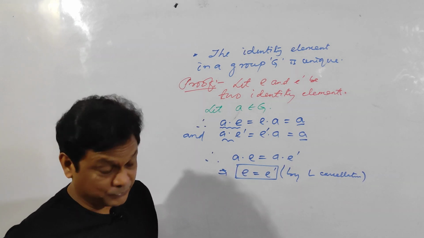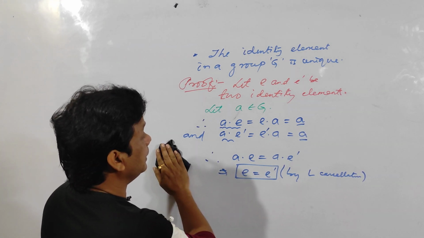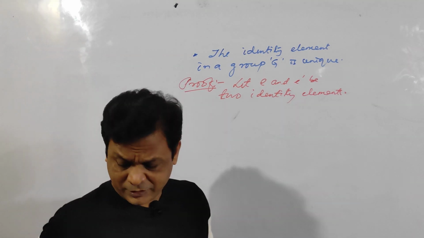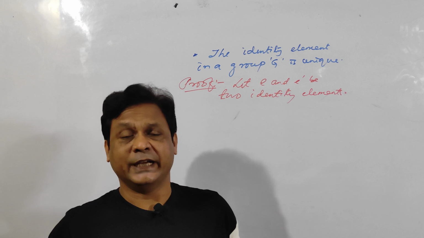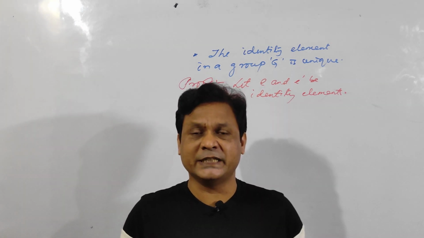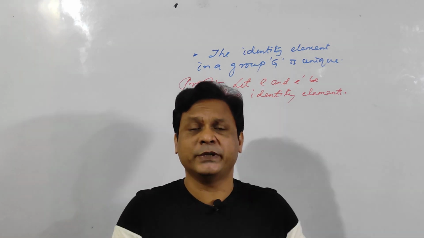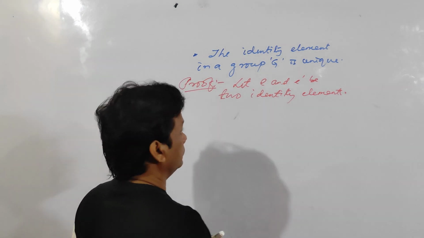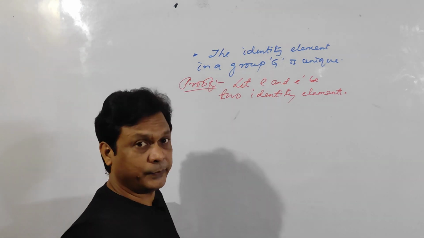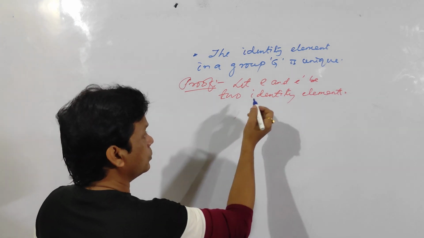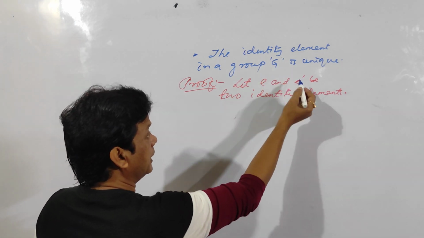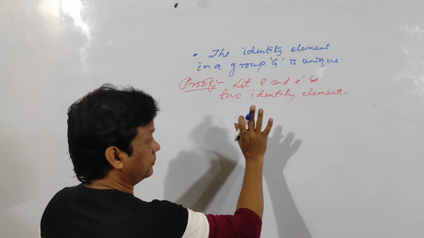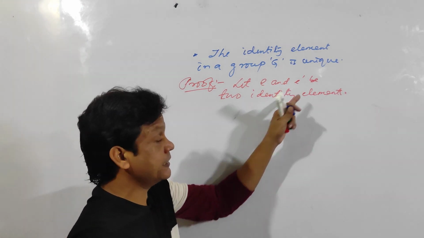Okay. So, let us prove it another way. You see, I have already told you the existence of identity. Existence of identity means E and E dash must be elements of G, not G dash. G dash is the complement of G. Clear? So, since E belongs to G and E dash belongs to G, now E is the identity, E dash is the element.